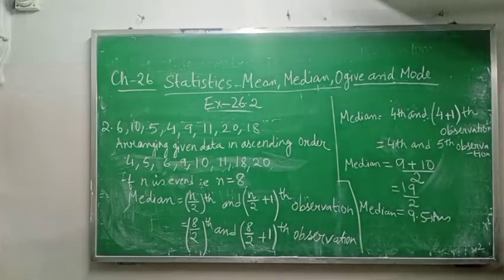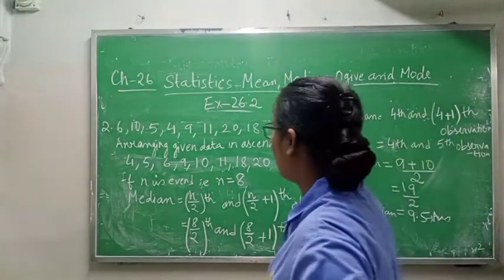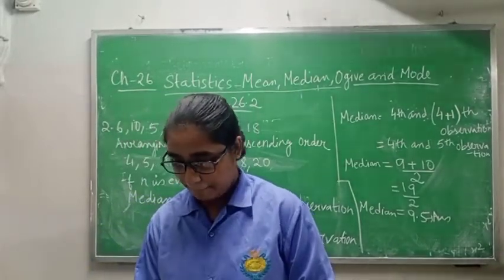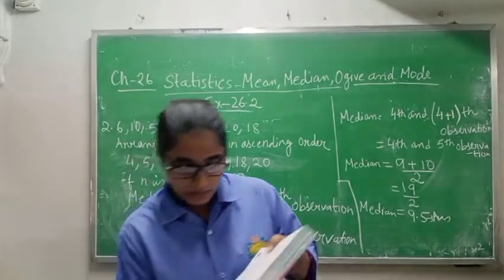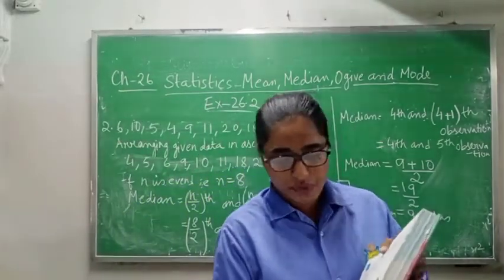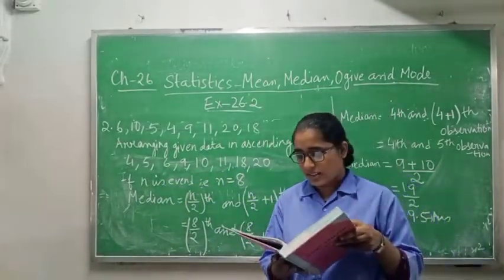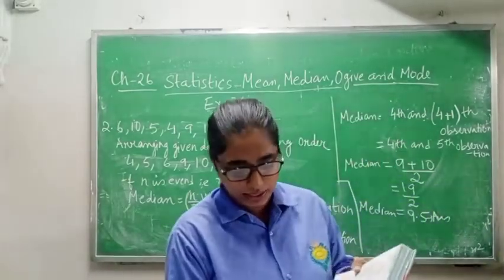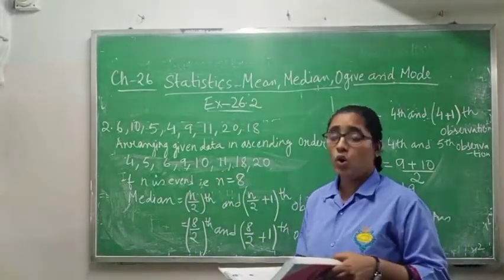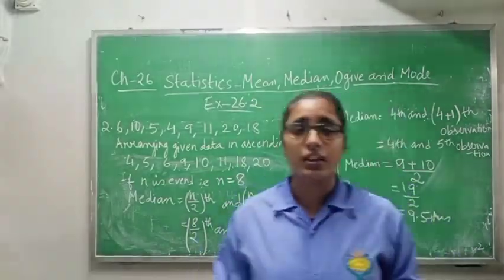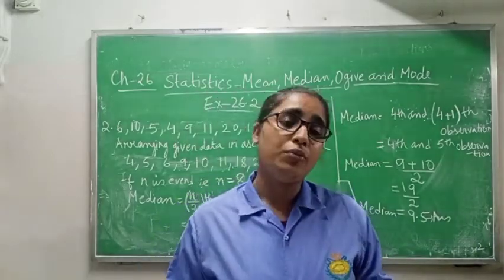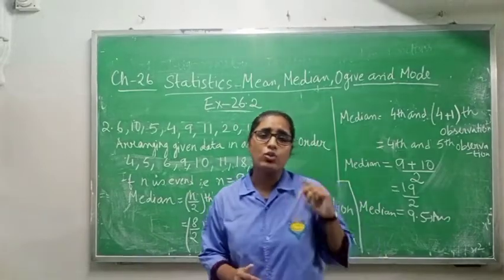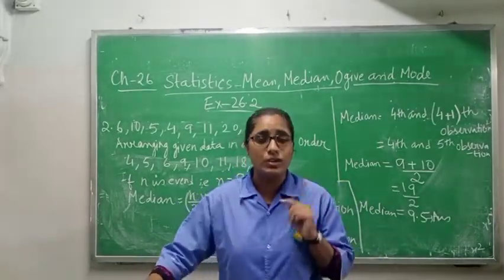Now class 10, come to question number 2 and read the question of exercise 26.2. It is written there that if the ages in years of some animals are 6, 10, 9, 6, 10, 5, 4, 9, 11, 20, 18, let us find the median of the ages. Again they are asking to find the median of ages. Now how will you find the median? You will use the same process as you used in the first question.